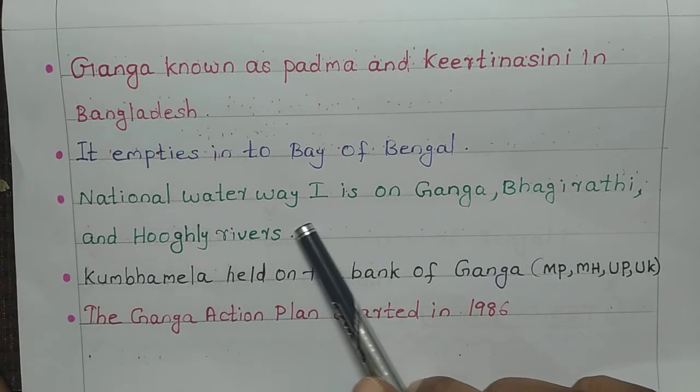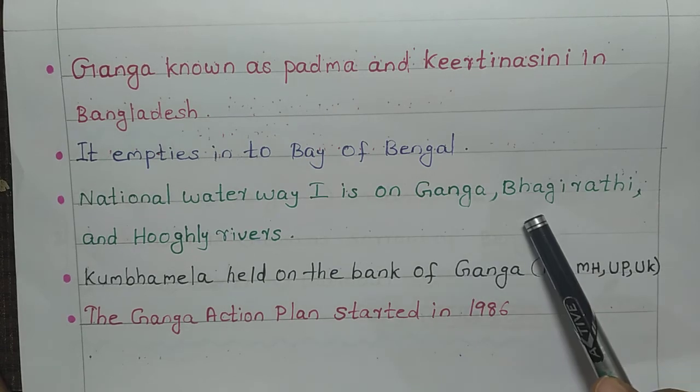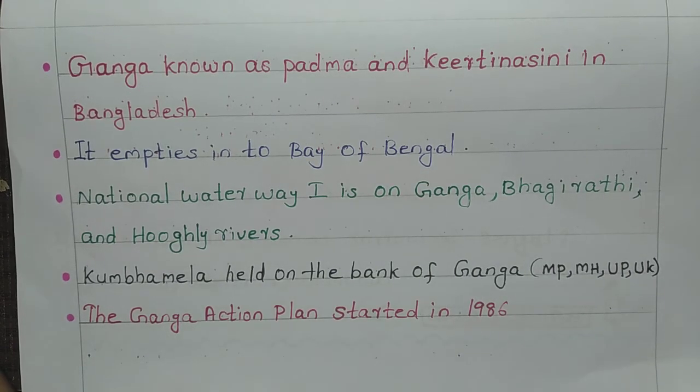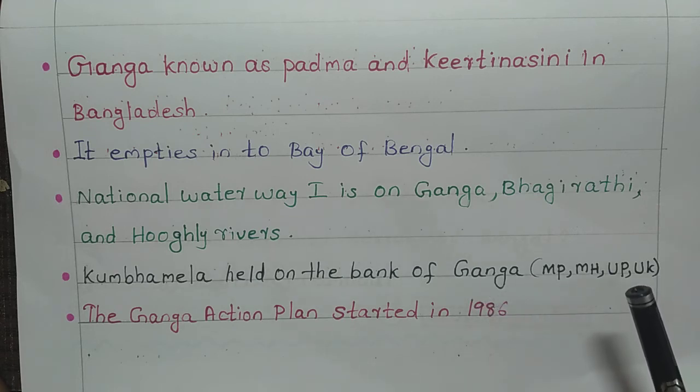And National Waterway 1 is on Ganga, Bhagirathi and Hooghly rivers. So, National Waterway 1 is on Ganga, Bhagirathi and Hooghly rivers. National Waterway 1 means Allahabad to Haldia. That is National Waterway 1.